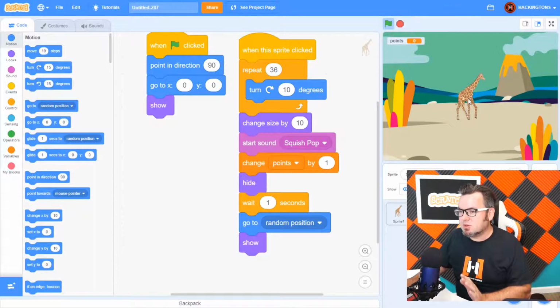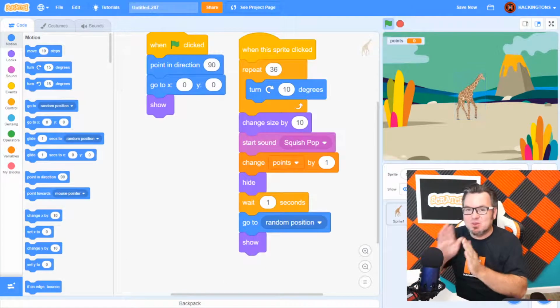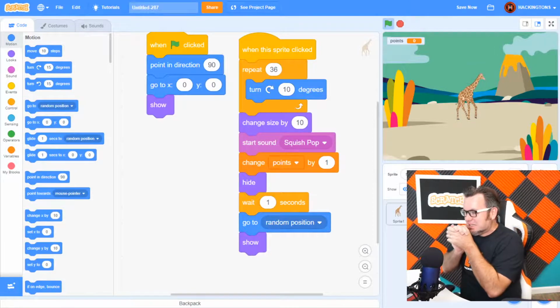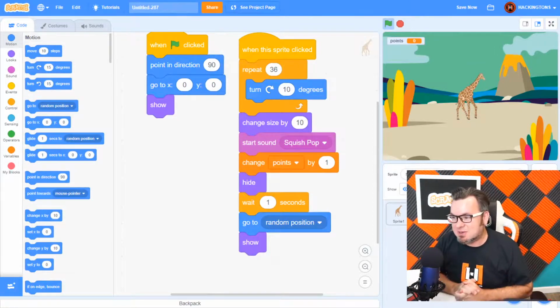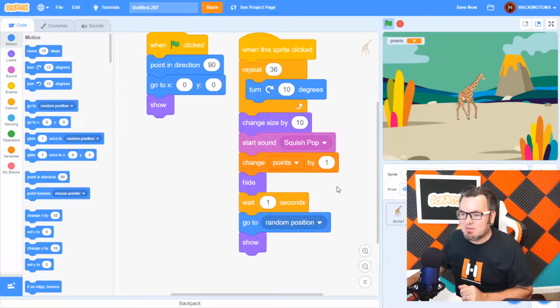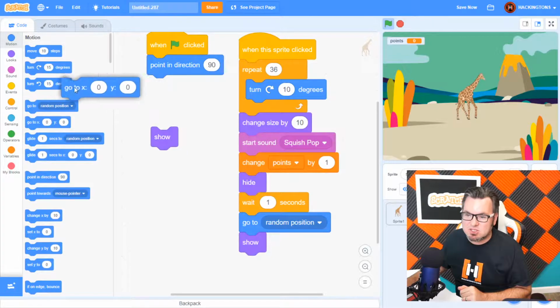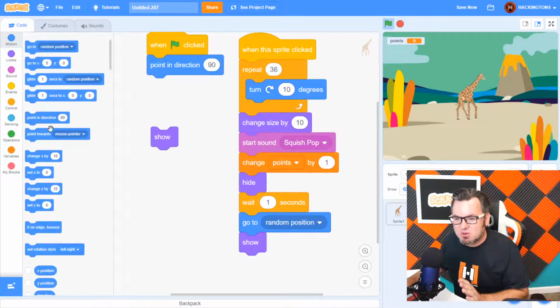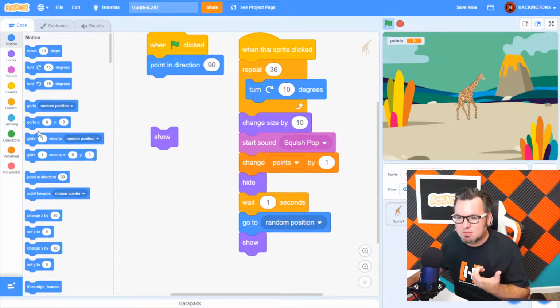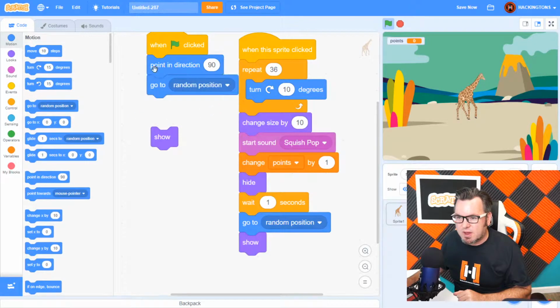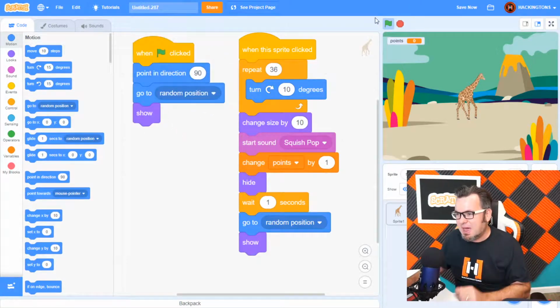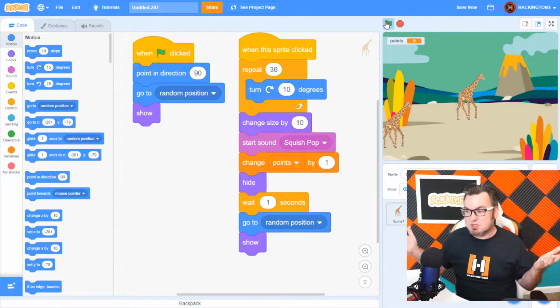Now, there's only one giraffe. That's because I told you we're going to have two giraffes that have the same code. Well, they're right on top of each other. Oh, this is bad. How do we fix that? I know. When they first start, we'll put one at a random location. So get rid of this go to, and we'll look for the one that says go to a random location. Here it is, go to a random position. There. Then right off the bat, they're going to be in two different spots.